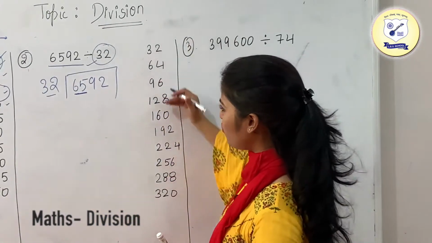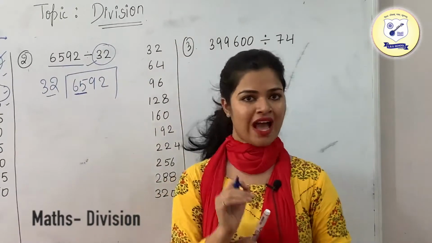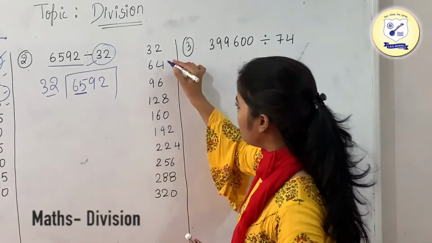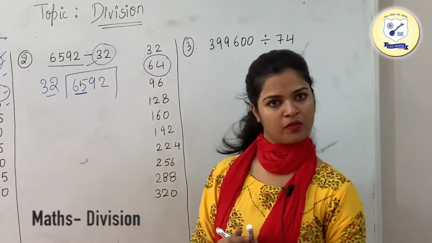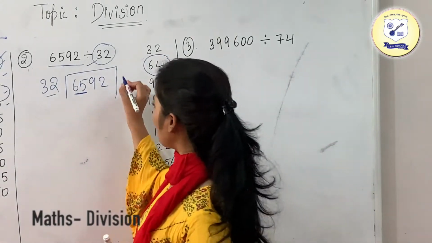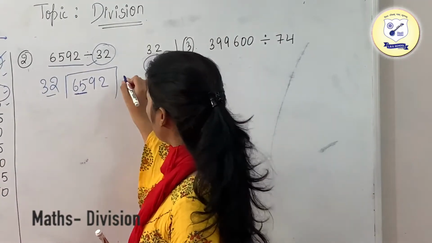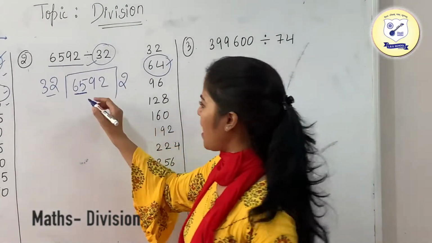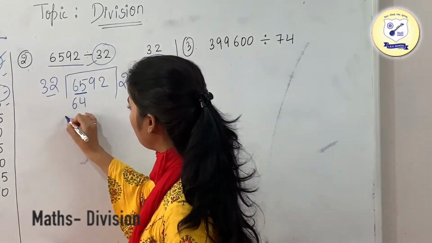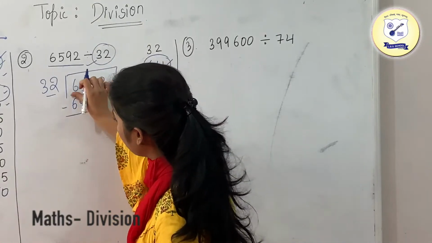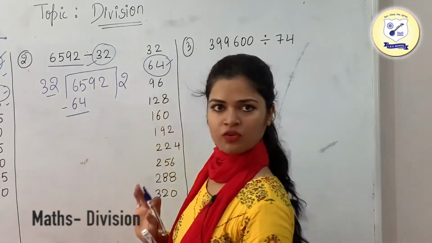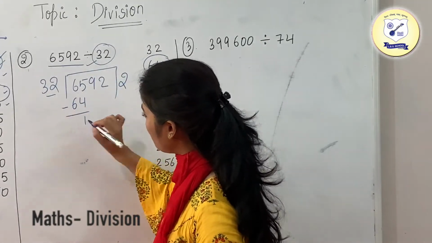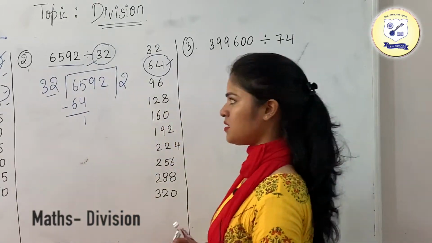Now just go through the table and have a look at which number is just lesser than 65, which is 64. This number is just lesser than 65, and it comes 2 times in the table of 32. So we are going to write 2 in the quotient and write down 64 over here. 32 twos are 64. Done. Now just subtract these numbers. 5 minus 4 is 1, 6 minus 6 is 0.